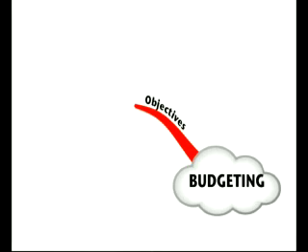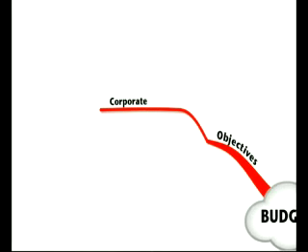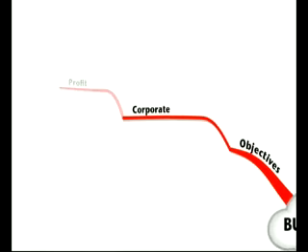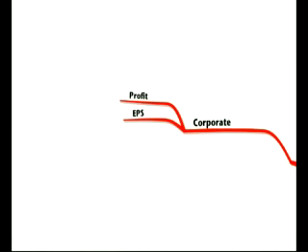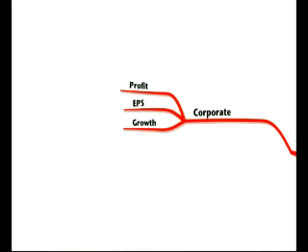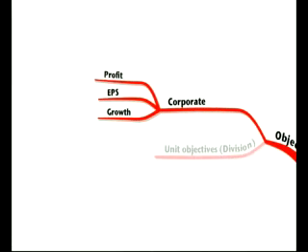So let's look first of all at objectives. Remember that our budgets should support our corporate objectives. So our corporate objectives may be profit maximisation, could be maximising earnings per share, or it could be maximising the growth of the company. So whatever those corporate objectives are, your budget must seek to achieve them.